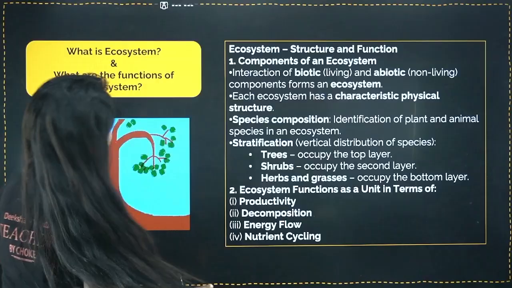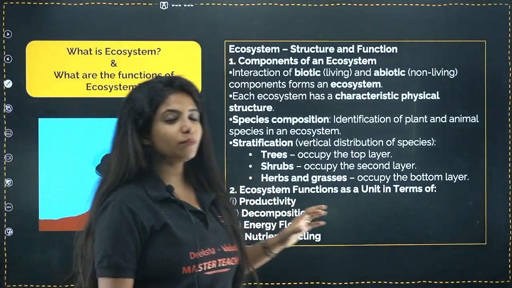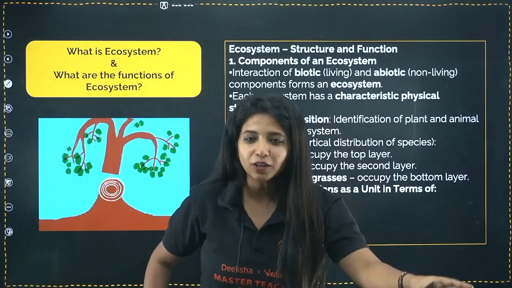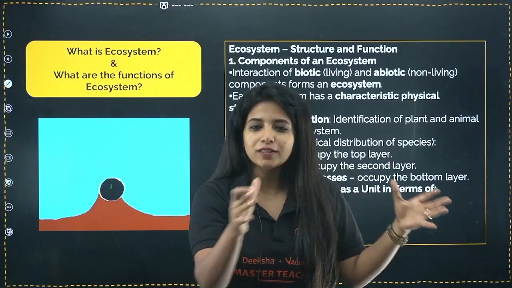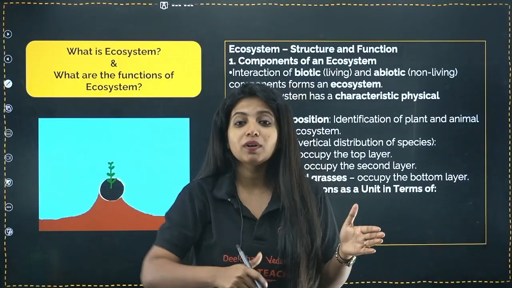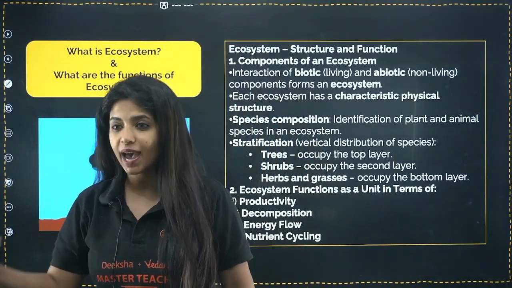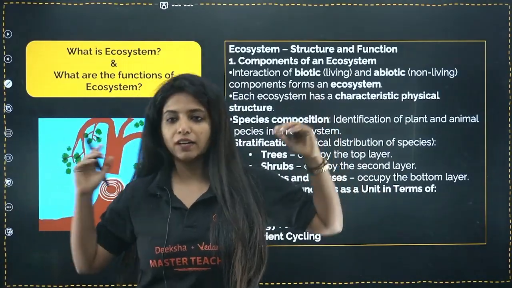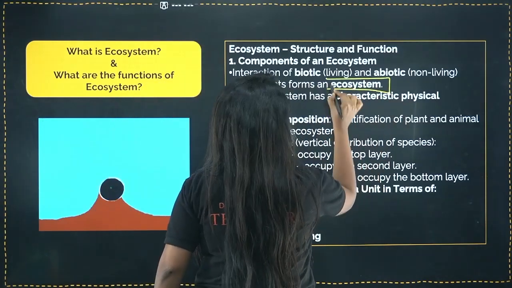Yes. So let's begin. Starting with the first thing that we have: what is ecosystem, dear children? Interaction between two things. What are the two things? The biotic factors, as in the living factors, you, me, animals, and all the things out there. And the second factor is what? The abiotic factors, which are the non-living things such as sand, water, all these things. So interaction between the biotic and abiotic factors out there forms what? The little cute thing that is known as ecosystem.